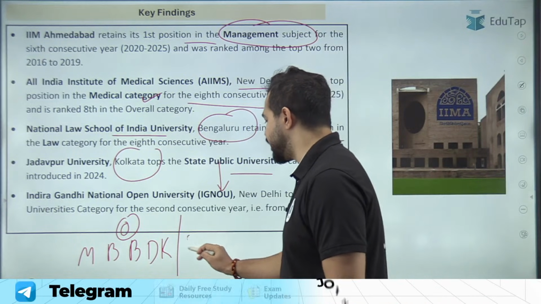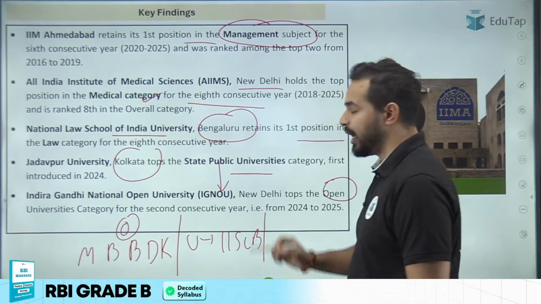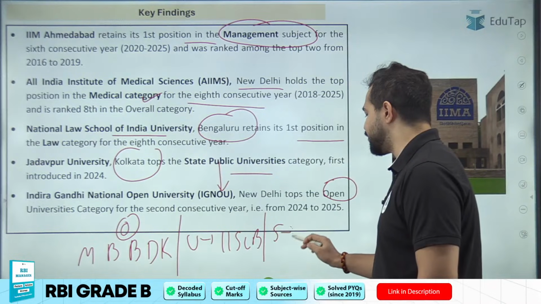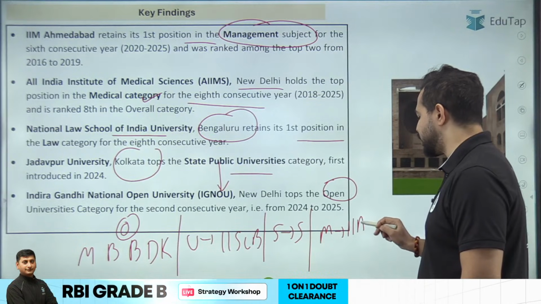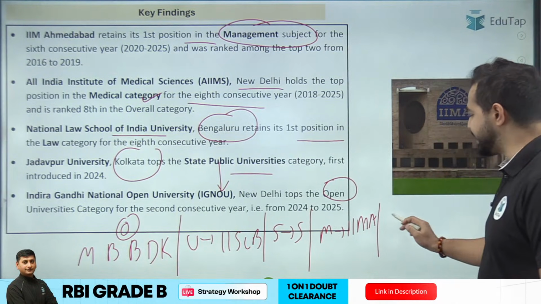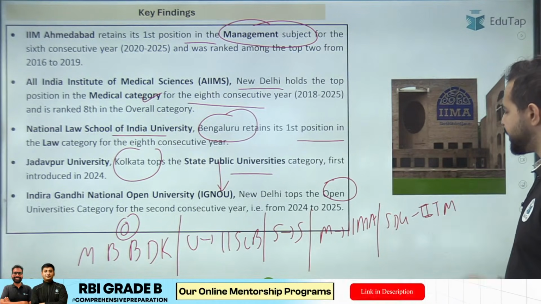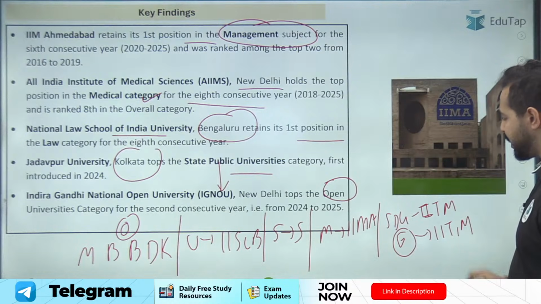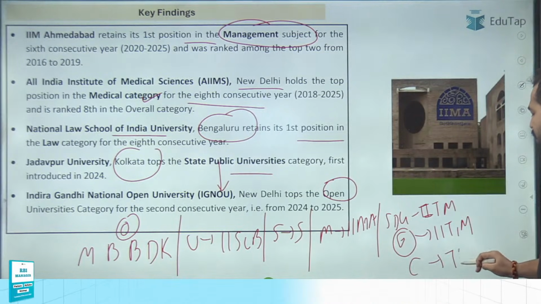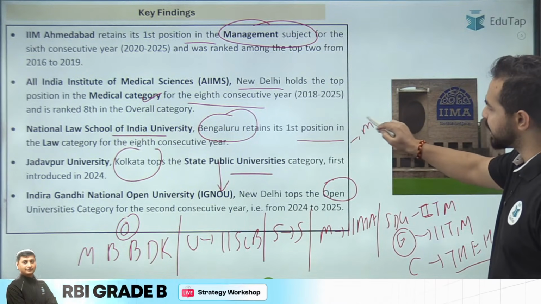In the universities category, it's IISc Bengaluru on the top. In the skills category, it was Symbiosis which is on the top. In terms of management, it's IIM Ahmedabad which is on the top. In terms of the SDG category, it is IIT Madras which is on the top. Okay. In terms of the engineering category, it is IIT Madras which is on the top. In terms of colleges, the Hindu College of Delhi is on the top, right? In the medical category, AIIMS Delhi is on the top.